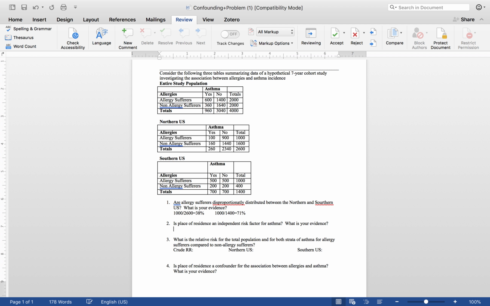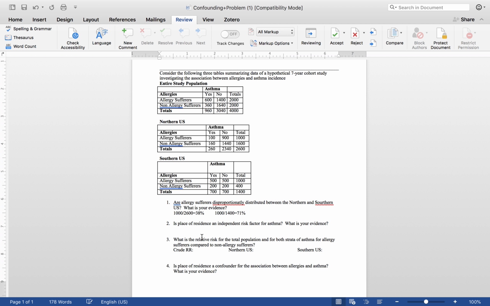And so going on to our next question, is place of residence an independent risk factor for asthma? So to do this, we have to see if place of residence is a risk factor for asthma in our non-exposed group. So if we remember that our exposure in this particular problem is allergies, our non-exposure will be the non-allergy sufferers. And so we can actually compute an incidence rate for asthma in both the north and the south.